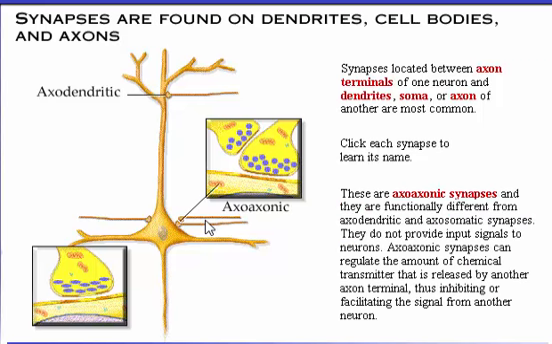These are axoaxonic synapses, and they are functionally different from axodendritic and axosomatic synapses. They do not provide input signals to neurons. Axoaxonic synapses can regulate the amount of chemical transmitter that is released by another axon terminal, thus inhibiting or facilitating the signal from another neuron.